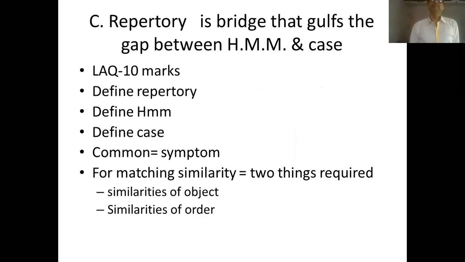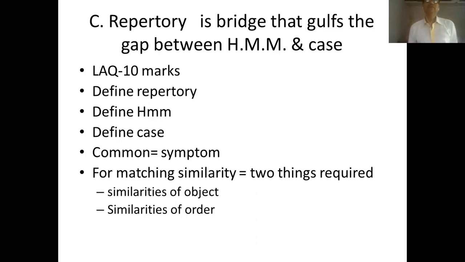Now, this is an essay type of question. You cannot start anywhere and go anywhere. It is not like that. You have to write an essay with respect to this sentence only. Whenever you write a long answer question, a few things are expected. You will have to define what is repertory, what is homeopathic materia medica, and what is a case. Then you will mention in brief that all these three important aspects include nothing but the symptom.